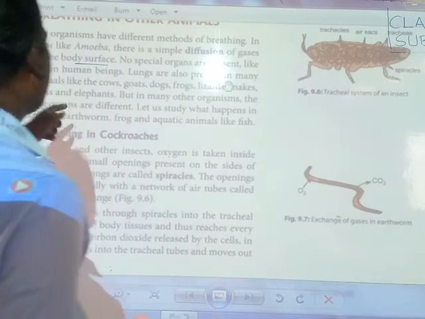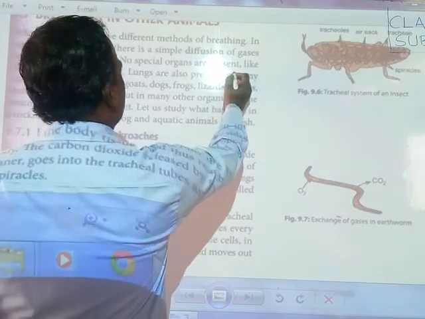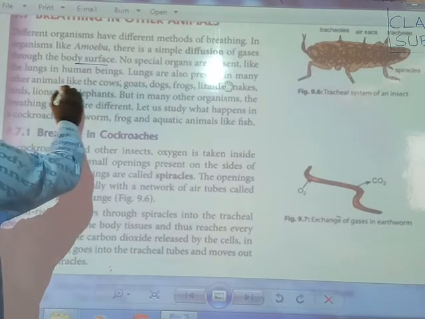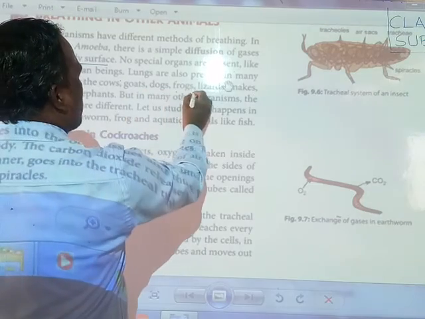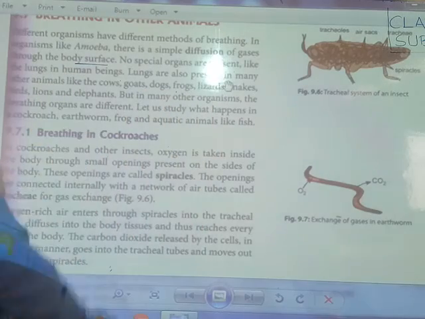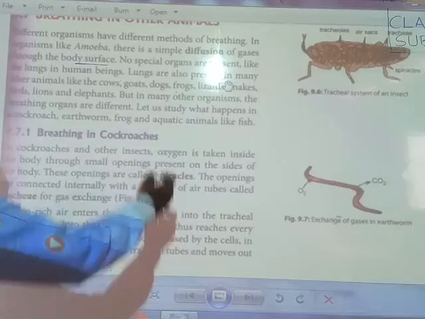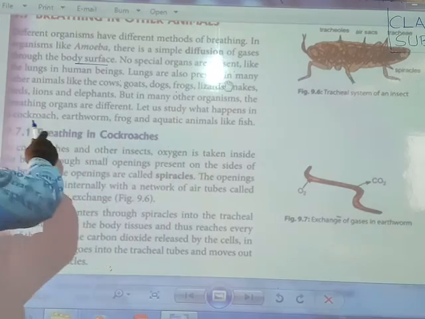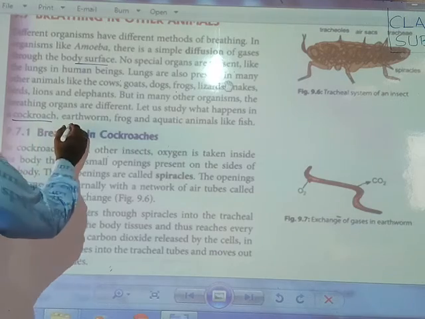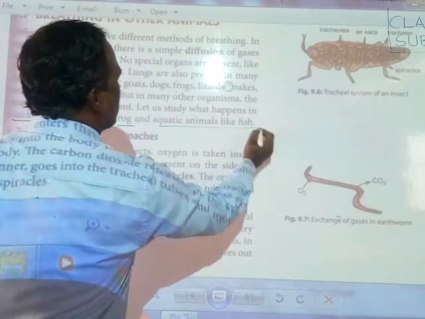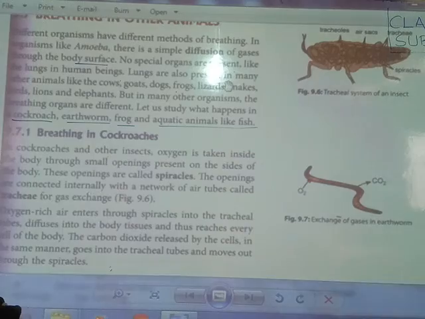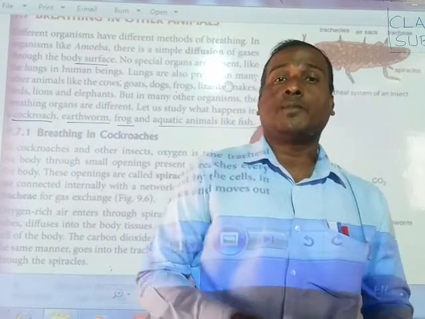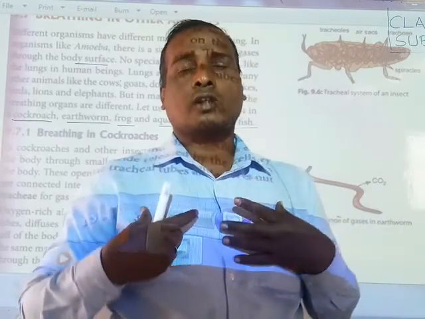Now, no special organs like lungs in human beings are present in the amoeba. Lungs are present in many other animals like cows, goats, dogs, frogs, lizards, snakes, lions, and elephants. But in many other organisms the breathing organs are different. Let us study the cockroach, earthworm, frog, and aquatic animals like fish.